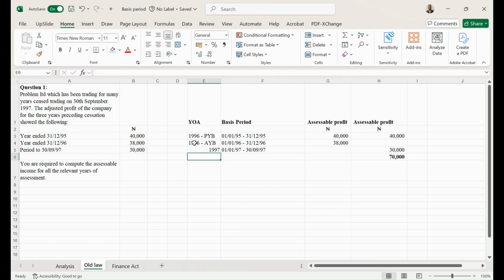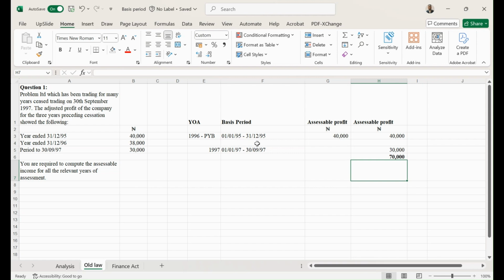Which means that our actual year basis for 1996 in this case is not relevant. Now, if I take it out, so that's the solution actually, it means that it doesn't have any value here, and you would realize that it appears we have omitted the profit for 1996. The profit for 1996 is not taxed.